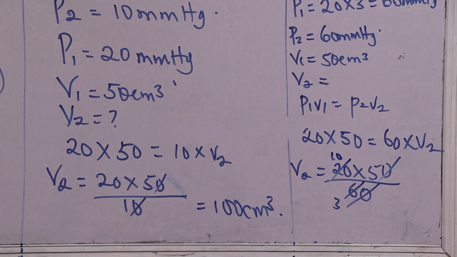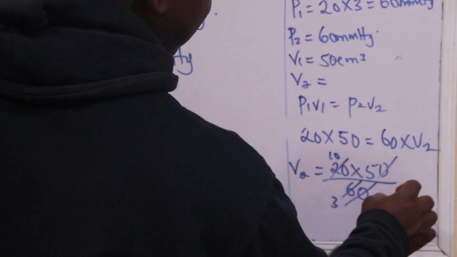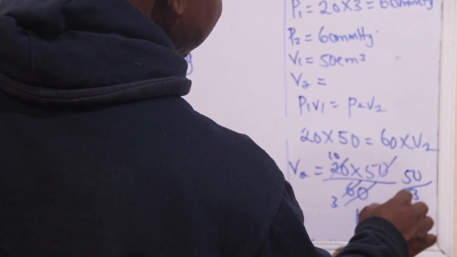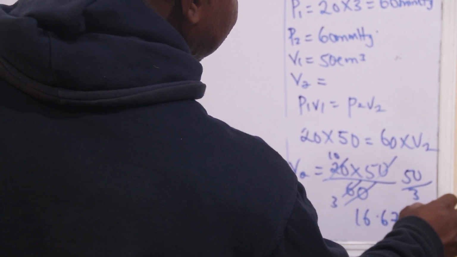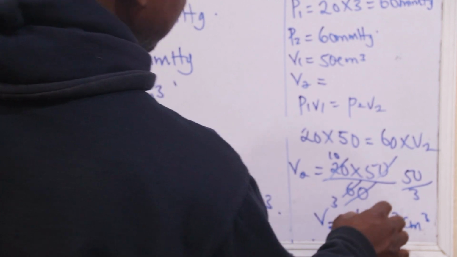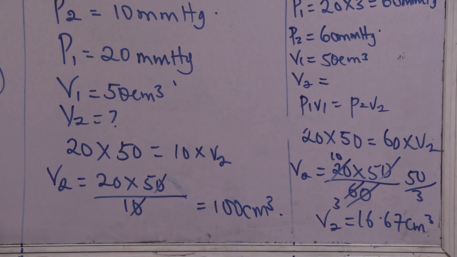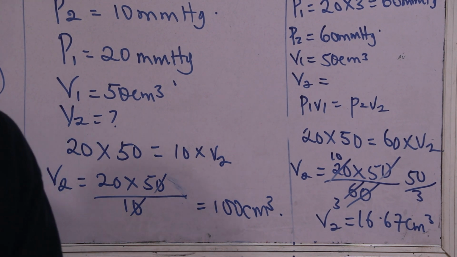So when you do that, you're going to have something like 50 divided by 3, which gives you 16.67 cm3. So my final answer for my V2 is 16.67 cm3.